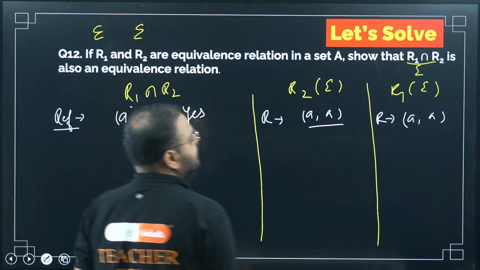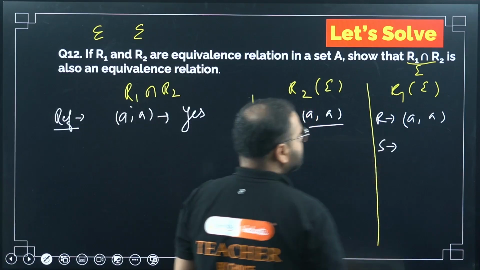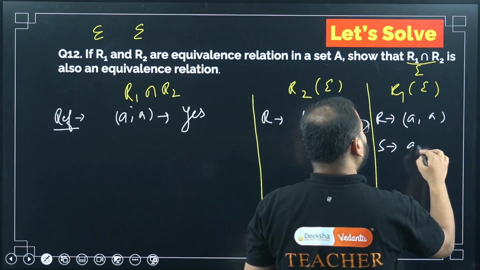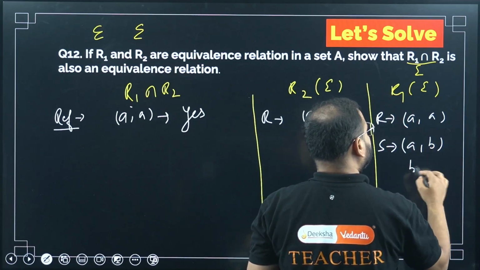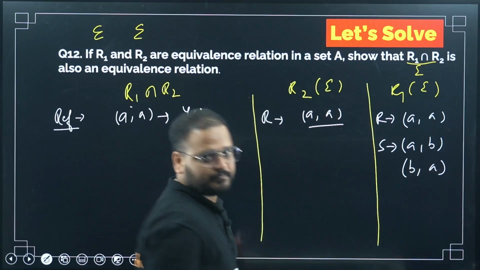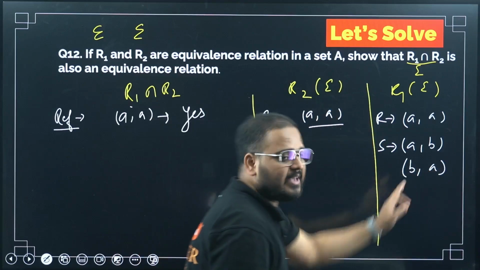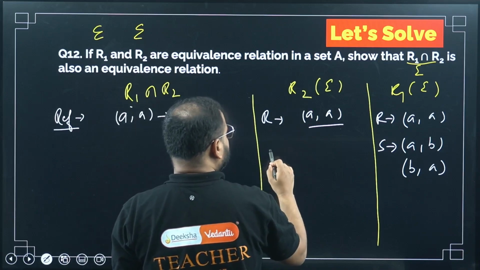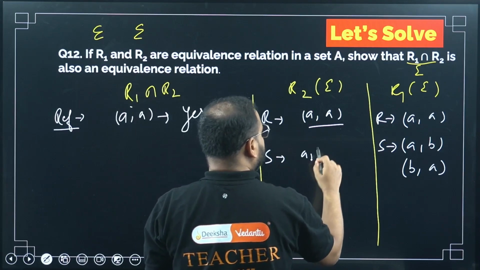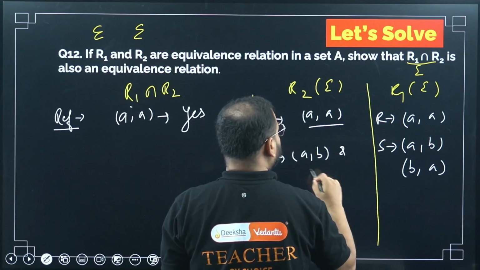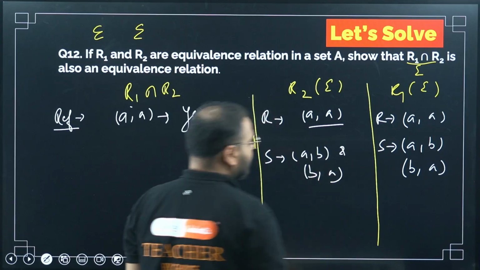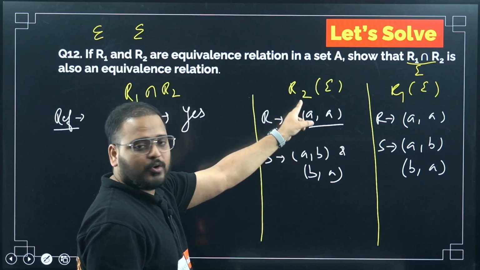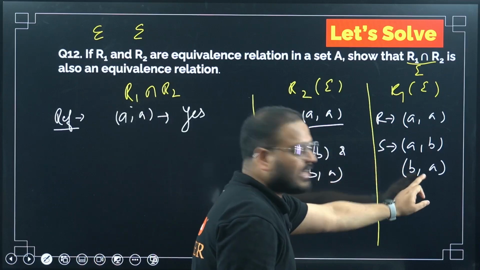Now let's move on to symmetric. Symmetric means for R1 to be symmetric, (A, B) and (B, A) have to be there. Yes, (A, B) and (B, A) have to be there. Same way, for R2 to be symmetric, (A, B) and (B, A) will be present here. Means for any pair (A, B), (B, A) will be there in the relation R2 also. So R1 has (A, B), (B, A).